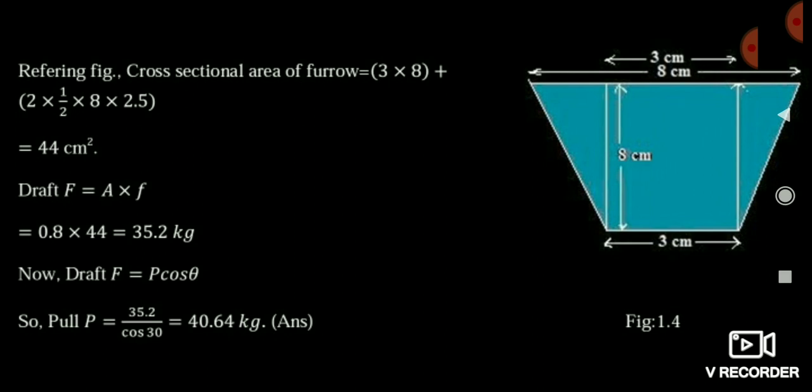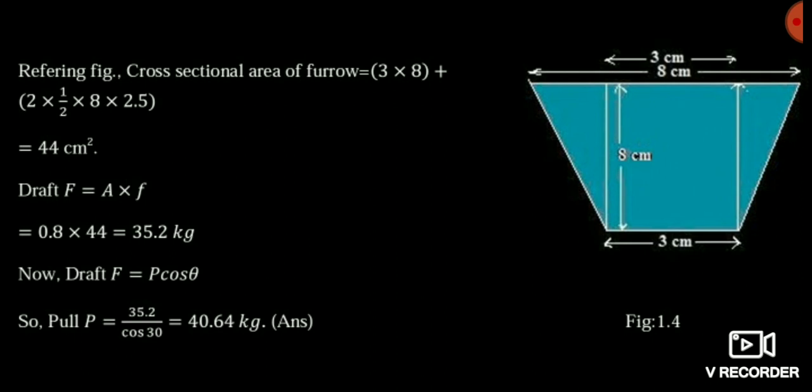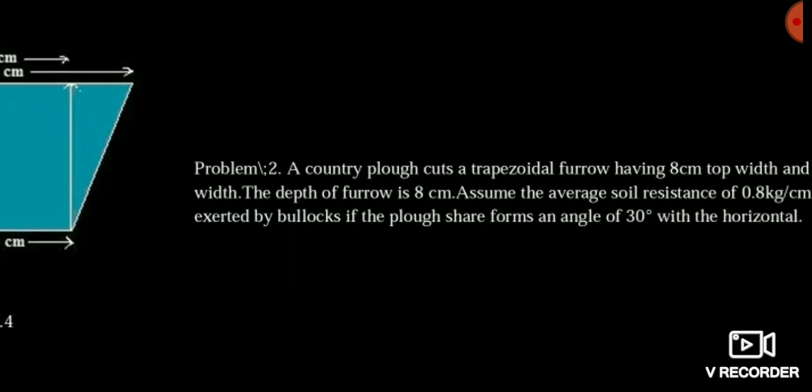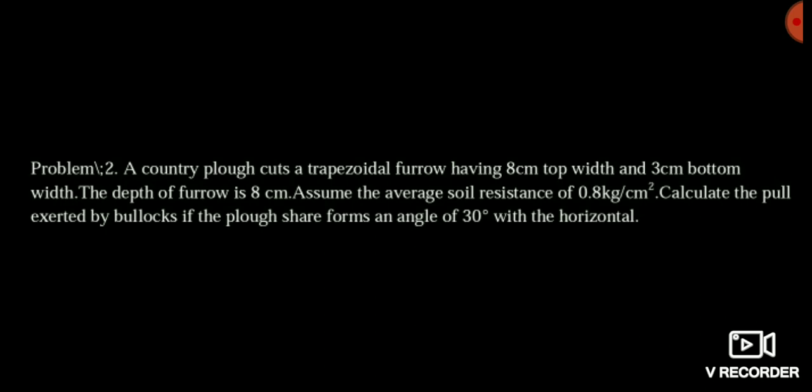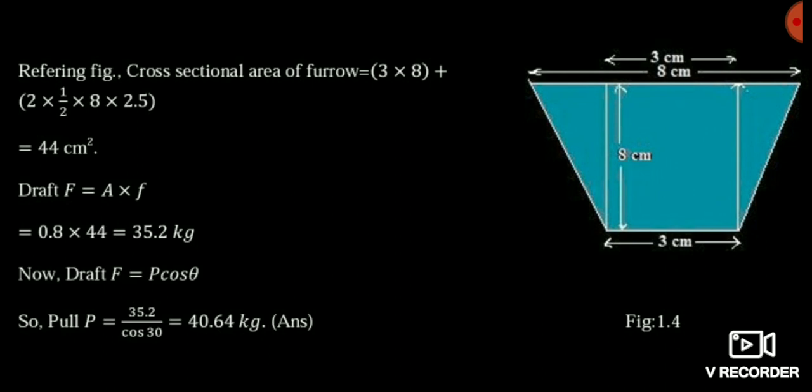It is a case of trapezoidal furrow. I think all of you know the cross sectional area formula for a trapezoidal furrow. You simply apply that formula, 1/2 into (top width plus bottom width) into depth. That is the area. And friends, here the soil resistance is given, so you can easily calculate the draft: soil resistance into area. Friends, you should take care about the units, because it is 0.8 kg per centimeter square, so you should put everything in centimeter only. You calculate the draft, that is 35.2 kg.